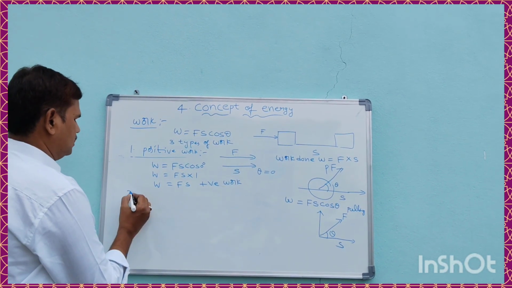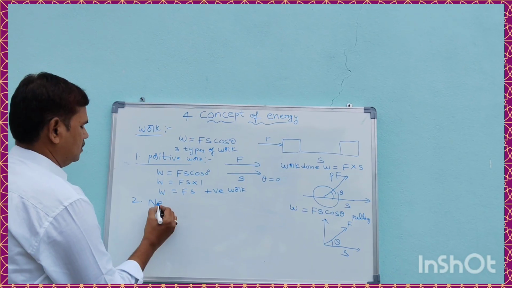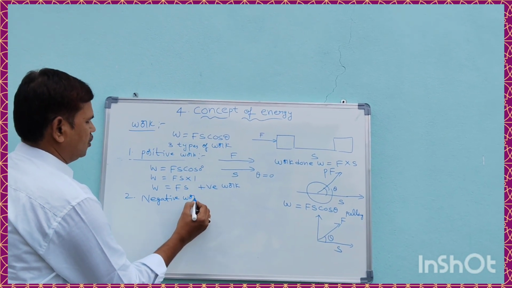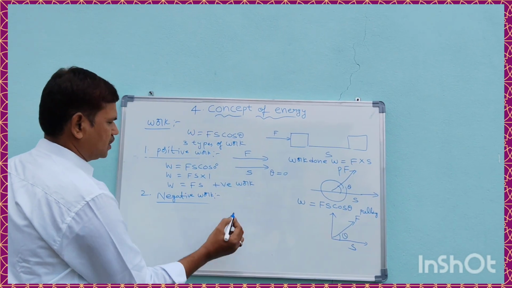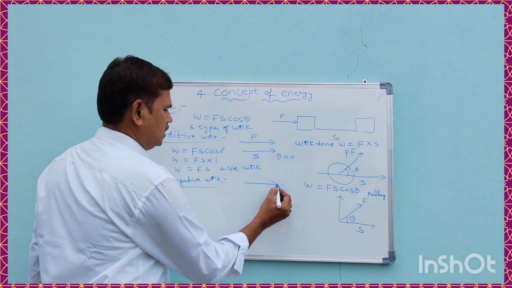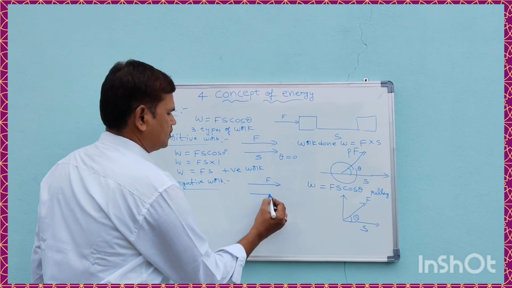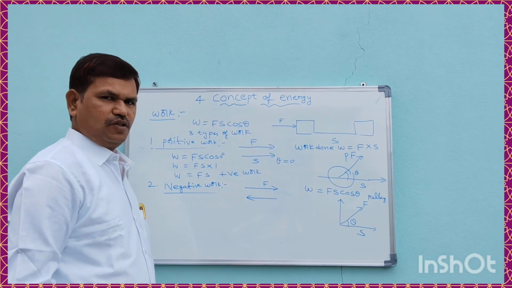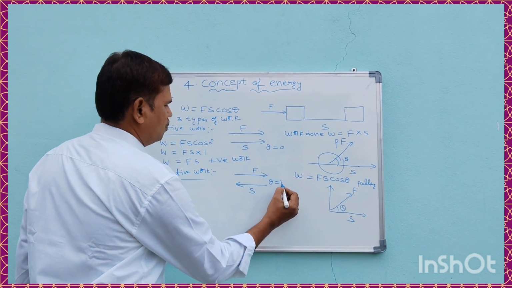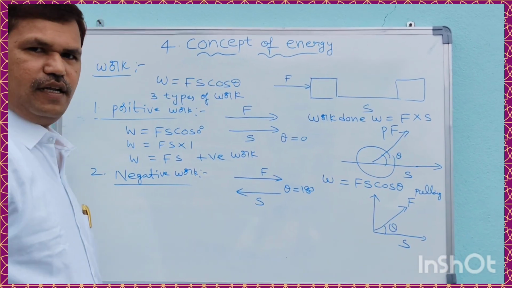Next, the second one, negative work. What is meant by negative work is if force and displacement are in opposite directions. Force is in one direction, displacement in the opposite direction. Then theta is equal to 180 degrees.